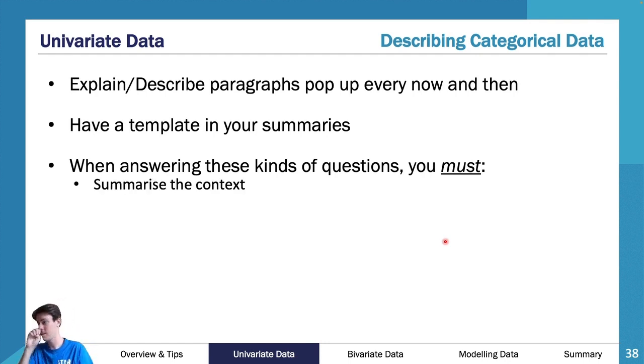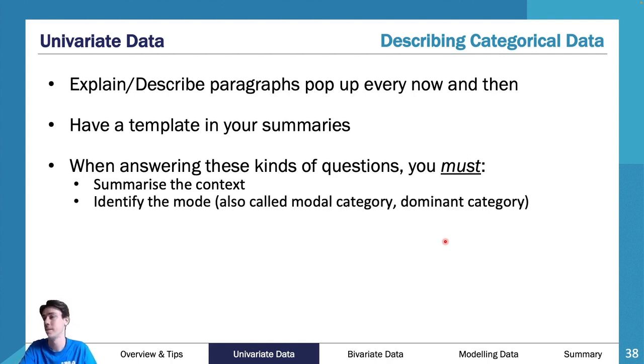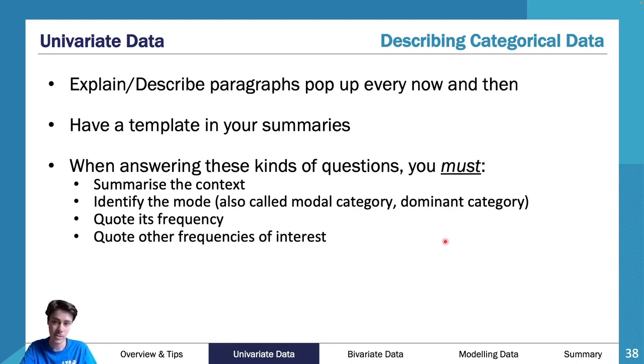That's always the first thing that I think you should do. You should always summarize what is going on in your data. So give some context. What is it? What are we actually measuring? Or what are we counting? What are we taking the frequency of? What's going on? So obviously you won't be measuring and counting to use categorical, but nonetheless, you're saying, all right, I'm getting the frequency of the type of pets people have in my class. You want to identify the mode, so usually what's the most dominant category, and then quote its frequency, and then quote other frequencies of interest.